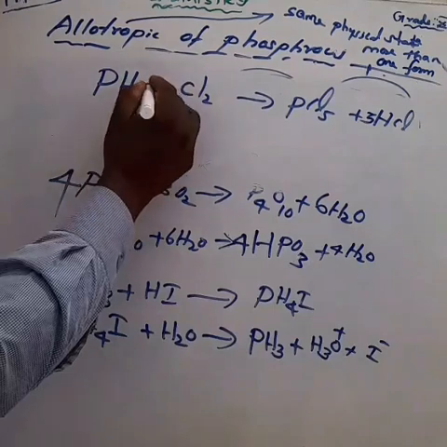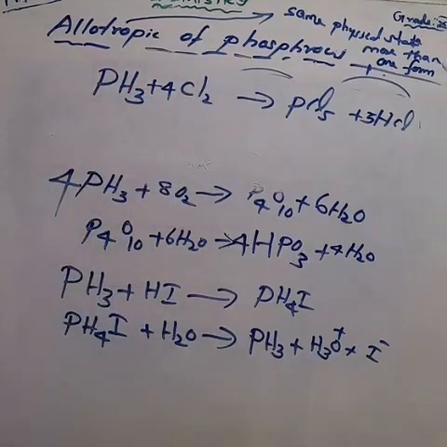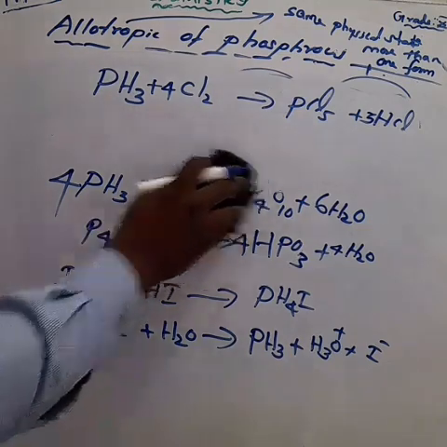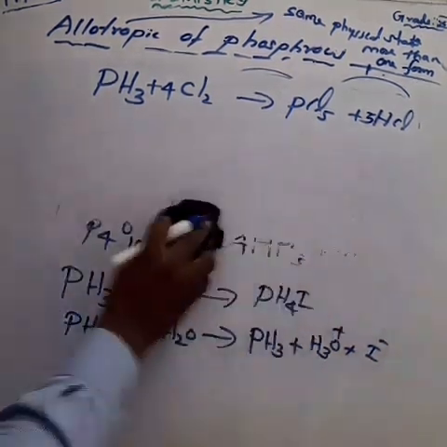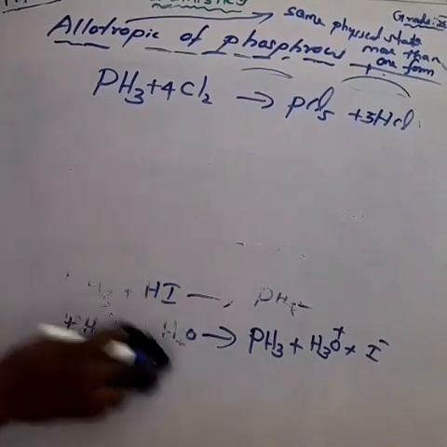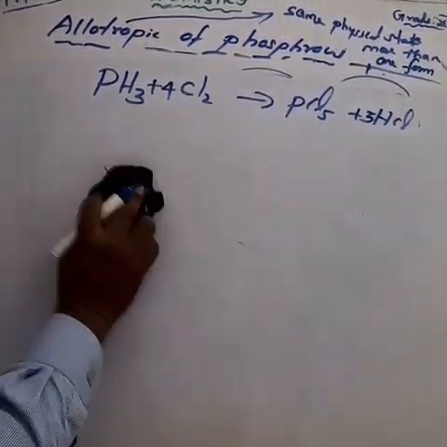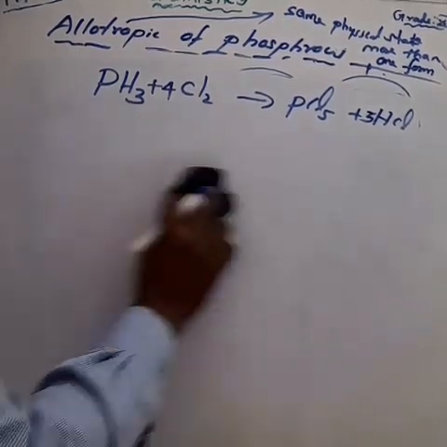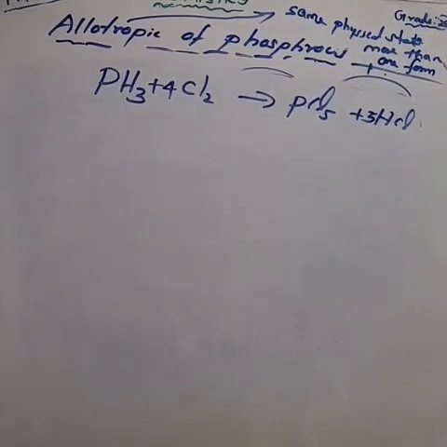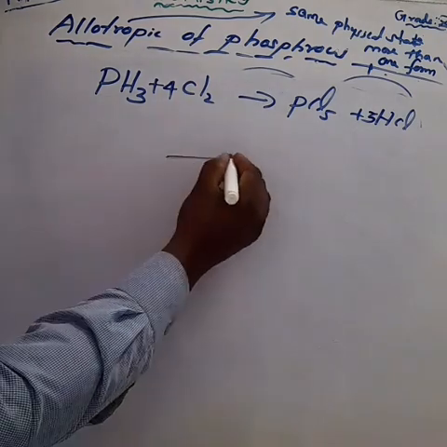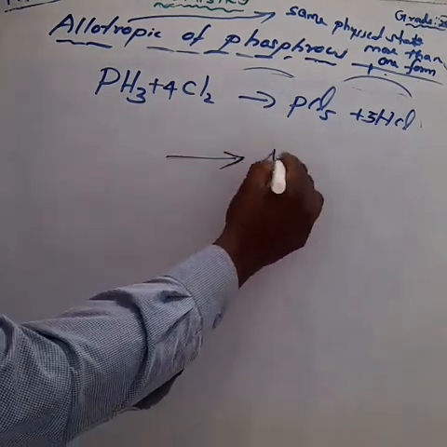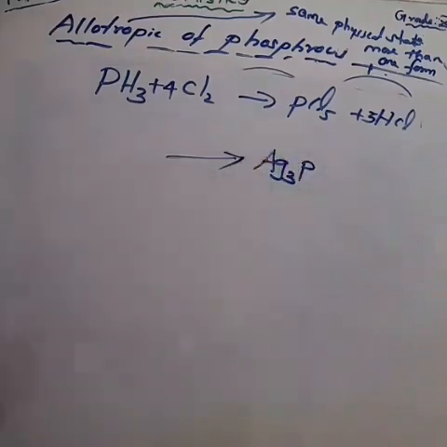One of the important questions: reducing property of phosphine. That is silver nitrate. I am taking silver nitrate salt, which reacts with the phosphine. It reduces into silver phosphide. What is the formula? Ag3P. Okay, how to write the equation?